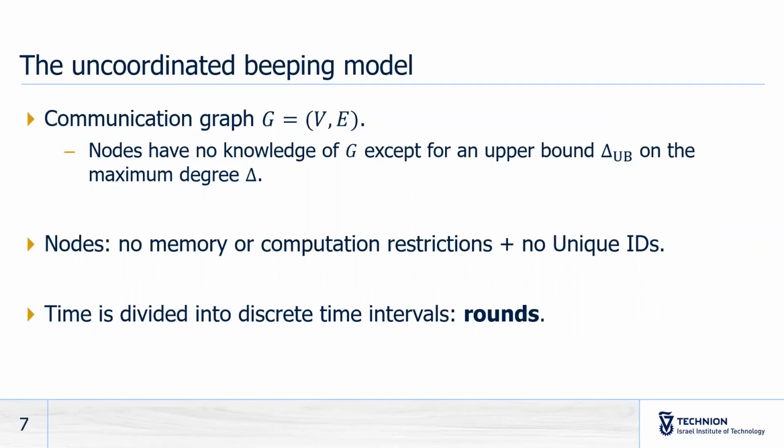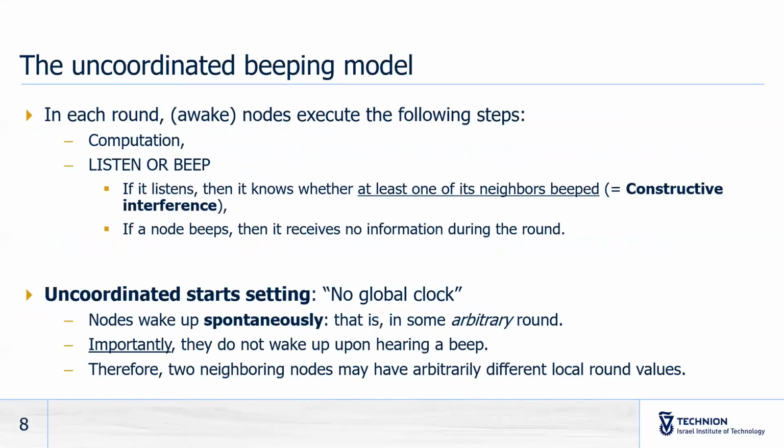We assume that time is divided into discrete time intervals called rounds. In each round, nodes execute a first computation step, that is, depending on past information, they decide to listen or beep. Then in the second step, accordingly, they listen or beep. If a node listens, then it knows whether at least one of its neighbors beeps. Here we have an interference phenomenon. Otherwise, if a node beeps, then it receives no information during the round.